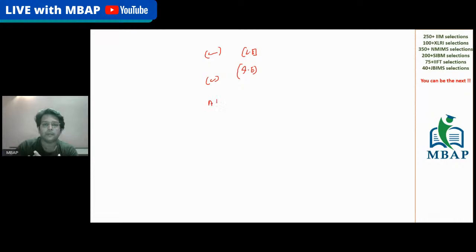But it has happened before also in the previous year CAT papers, on the advanced level, there are questions which are based on cubic equation. There are questions which are based on biquadratic equation. Cubic equation is where the highest power is 3. Biquadratic equation is the equation where the highest power is 4. These types of equations will be simply classified as polynomials.